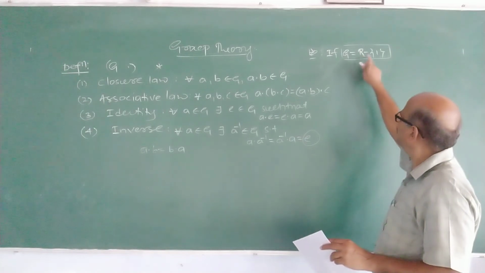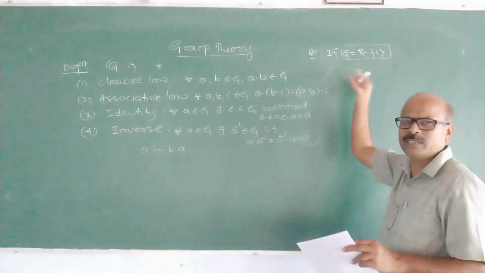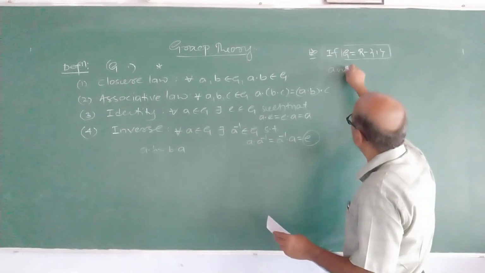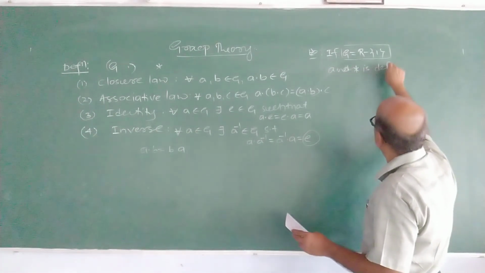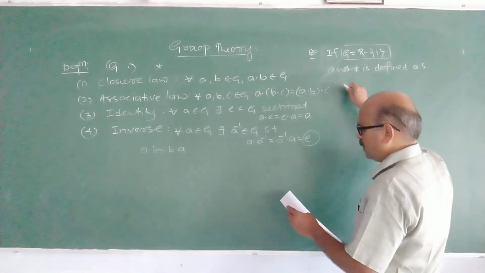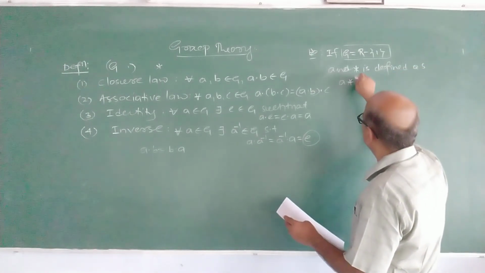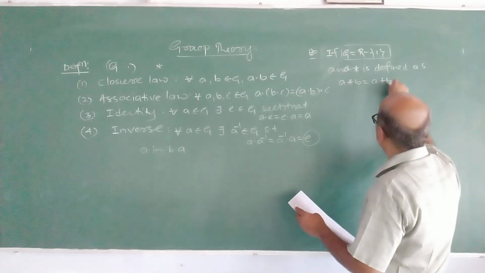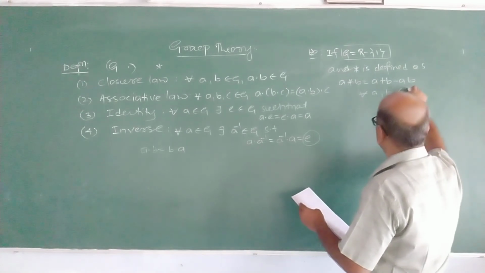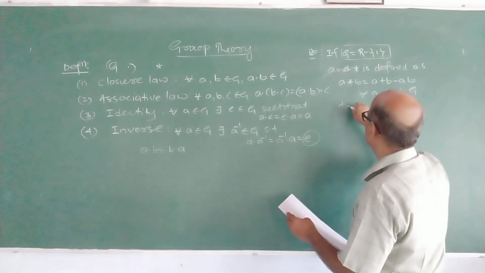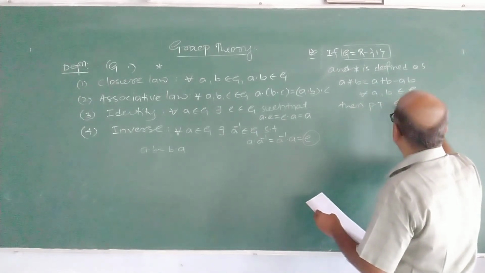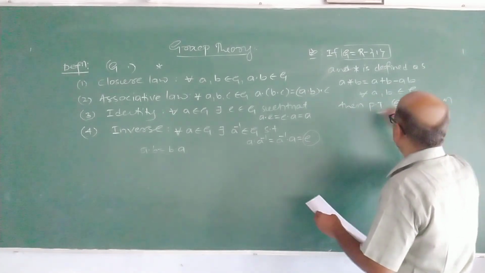Set of all reals except 1. 1 is excluded from that set. And star is defined as a star b equals a plus b minus ab for all a, b belongs to G. Then prove that (G, star) is an abelian group.